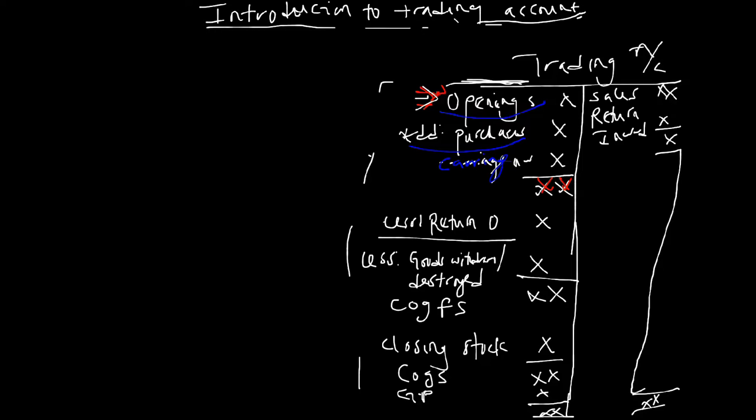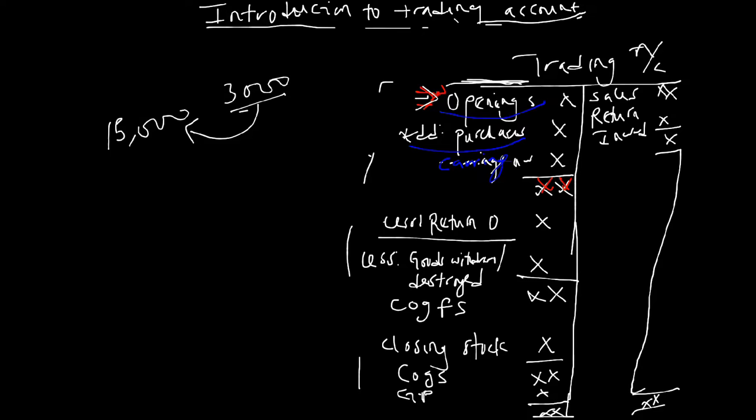So let's say I bought 15,000 naira worth of goods, and 3,000 out of it is very bad that I can't sell it. So what did I have to do? I have to return these 3,000 goods back to where I purchased them from. Will I add this 3,000 naira to the cost of goods, or will I subtract?